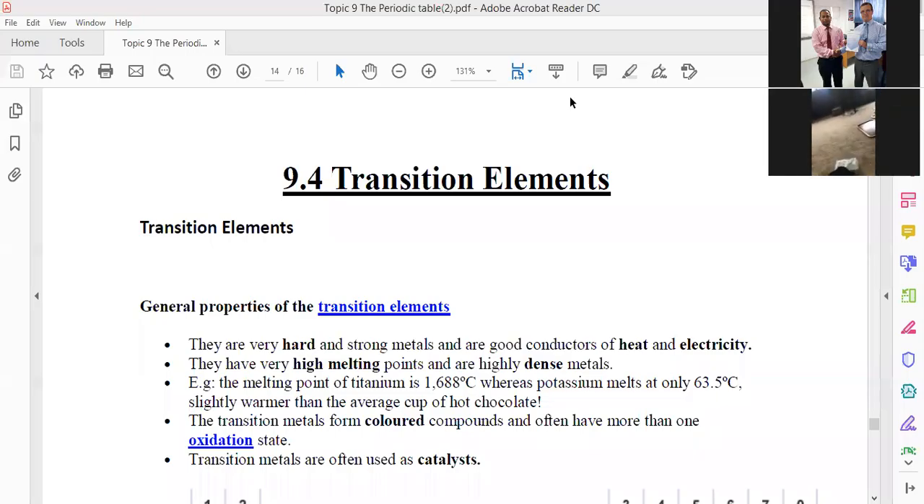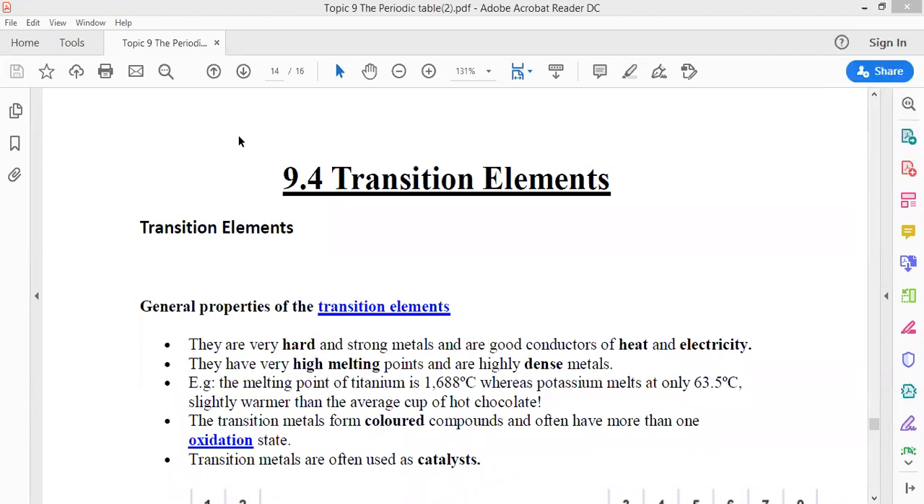Bismillah ar-Rahman ar-Rahim. Today, inshallah, we'll talk about transition elements and group number 8 in the periodic table.